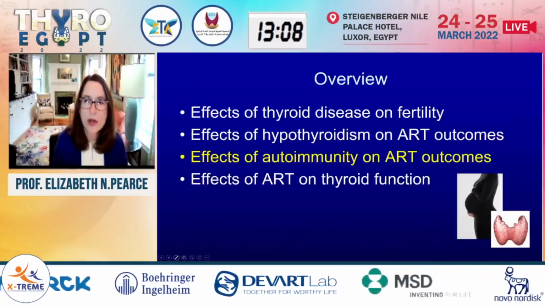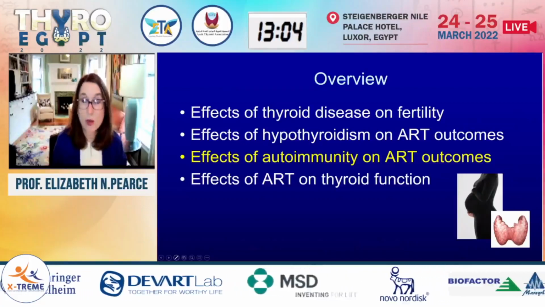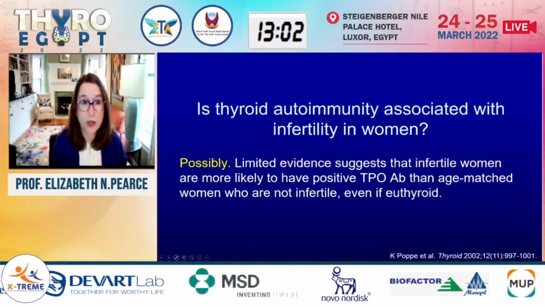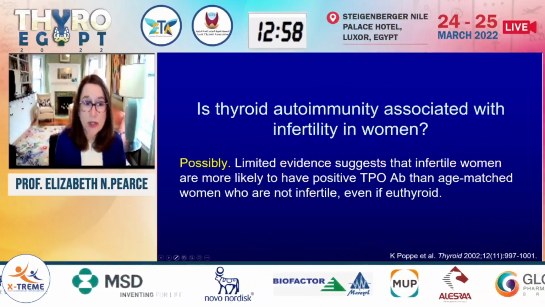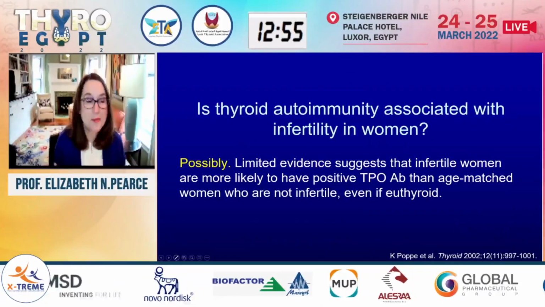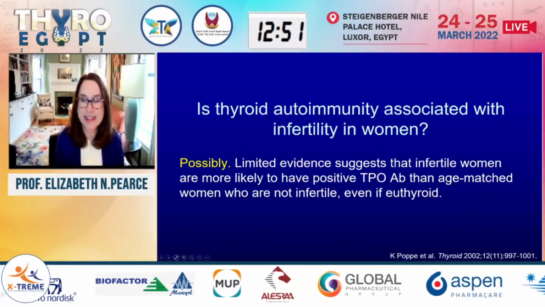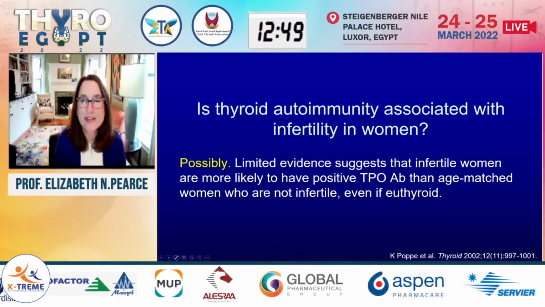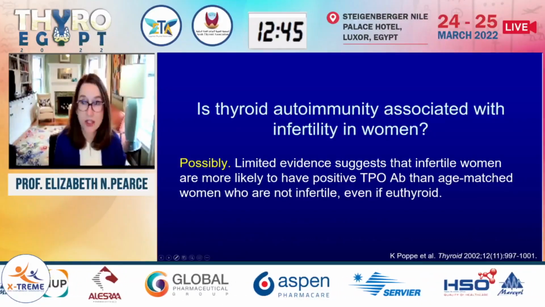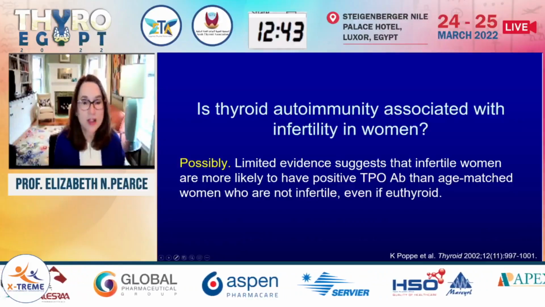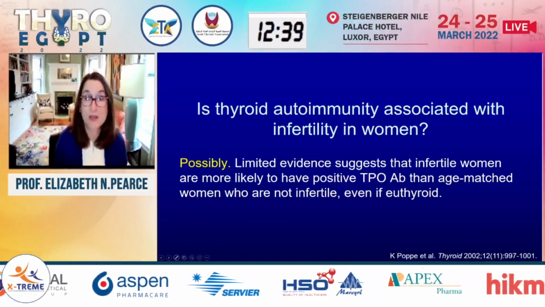Moving on to think a little bit about the effects of thyroid autoimmunity on ART in women who don't have thyroid dysfunction. Is thyroid autoimmunity associated with infertility? Maybe, probably. But again, the evidence is not completely definitive. Limited evidence does suggest that women with infertility are more likely to have positive TPO antibodies than age-matched women who are not infertile, even when everybody examined is euthyroid.